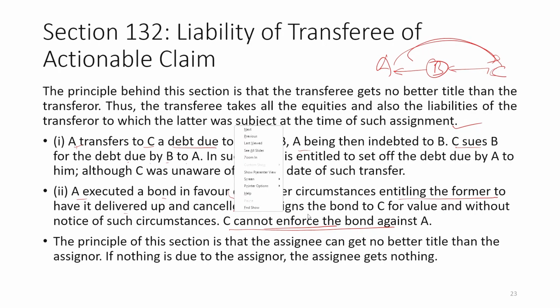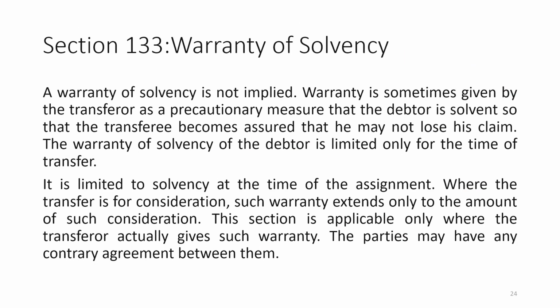B assigned the bond to C for value and without notice of such circumstances. C cannot enforce the bond against A. So, the principle of this section is that no better title can be transferred to the assignee, because here B had no good title in that way, so C cannot do that.